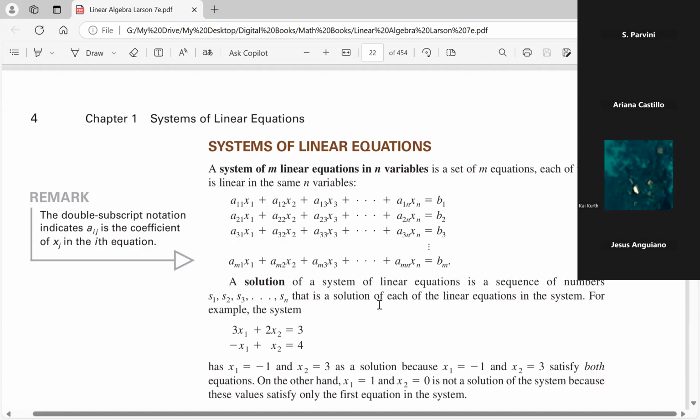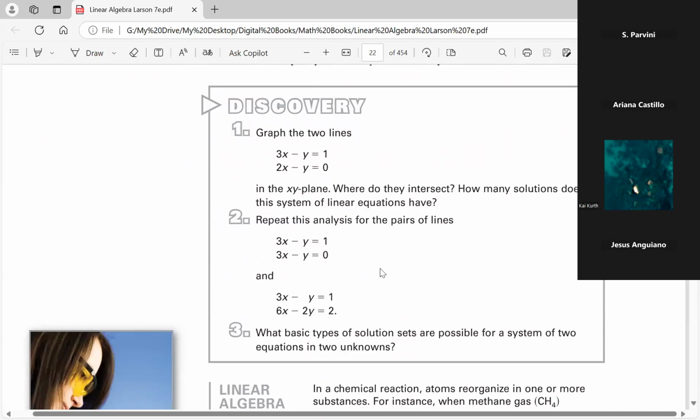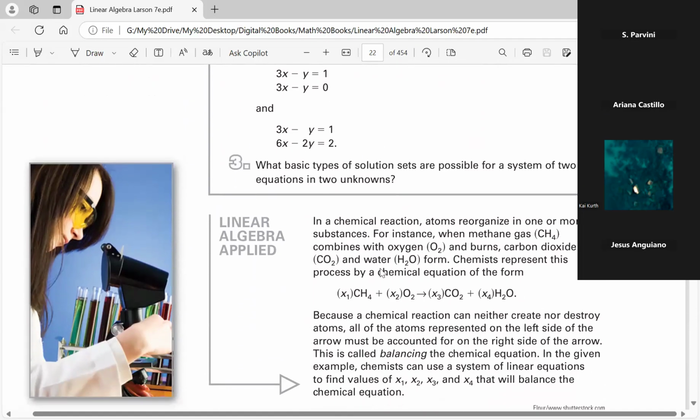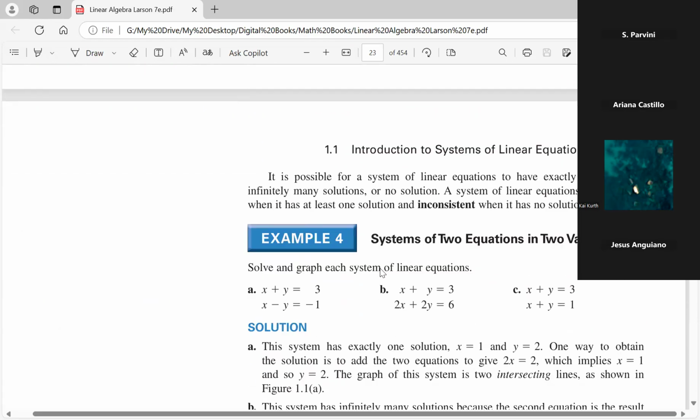Now again, the solution is any set of numbers that works this time in every equation, not just the first one, not just the second equation, not just the third. They have to work in each and every one of them. Then that's called a solution to the system. Now, if the system has a solution, the system is said to be consistent.